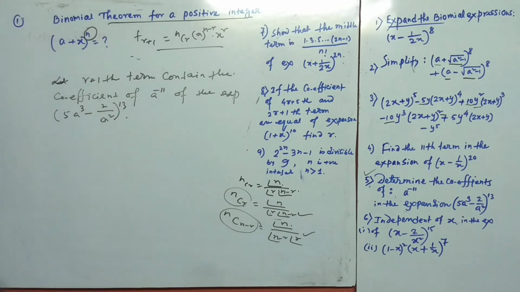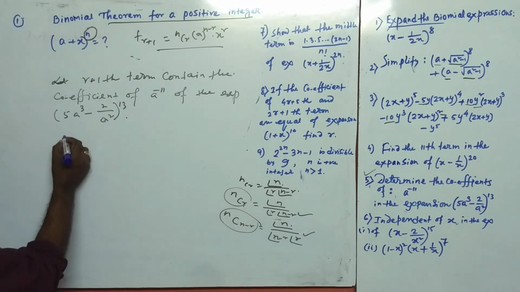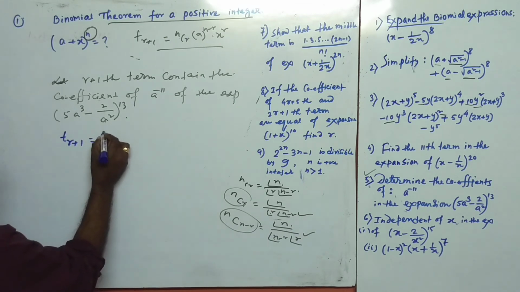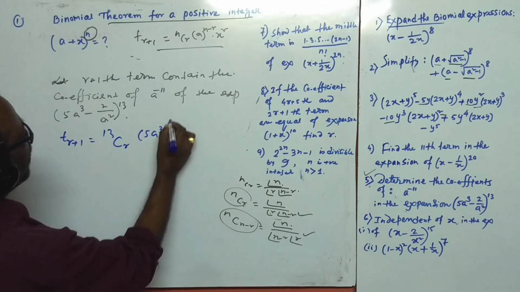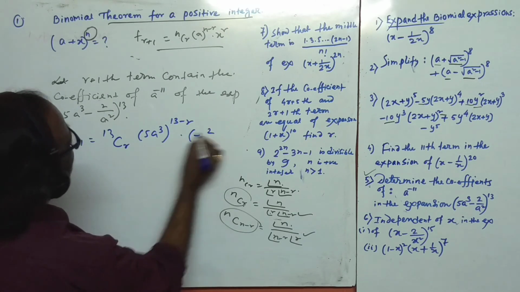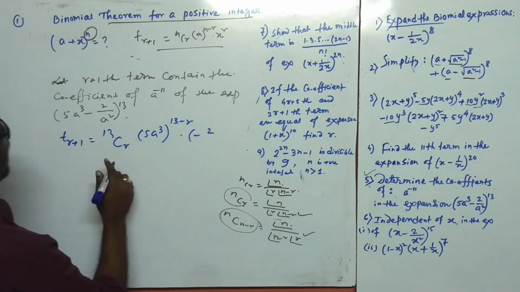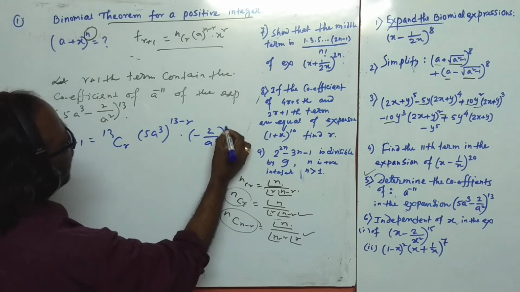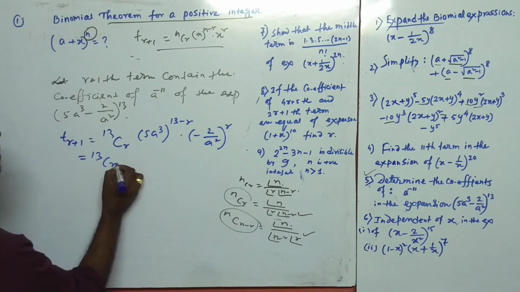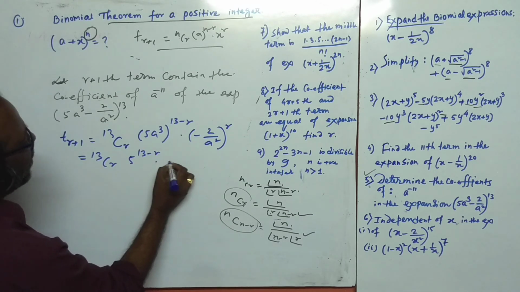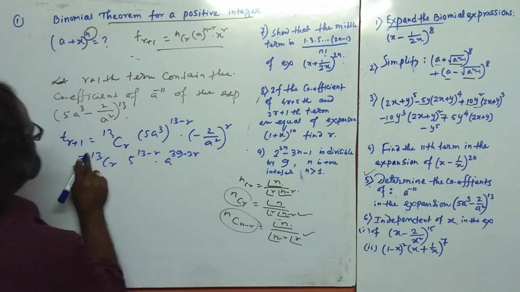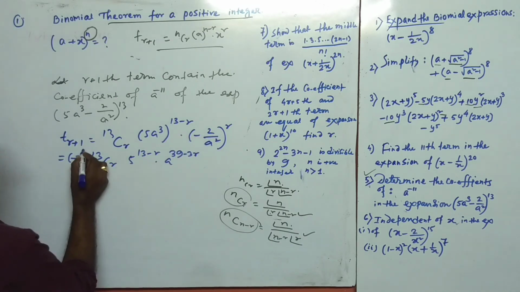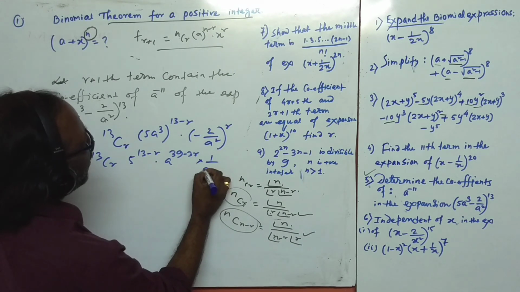Again see, the general term TR plus 1 is 13CR, 5a to the power 3 whole to the power 13 minus R, and minus 2 by a squared whole to the power R. We always take the sign within the bracket. Simplify: 13CR, 5 to the power 13 minus R, a to the power 39 minus 3R, minus 2 whole to the power R, and 1 by a to the power 2R.